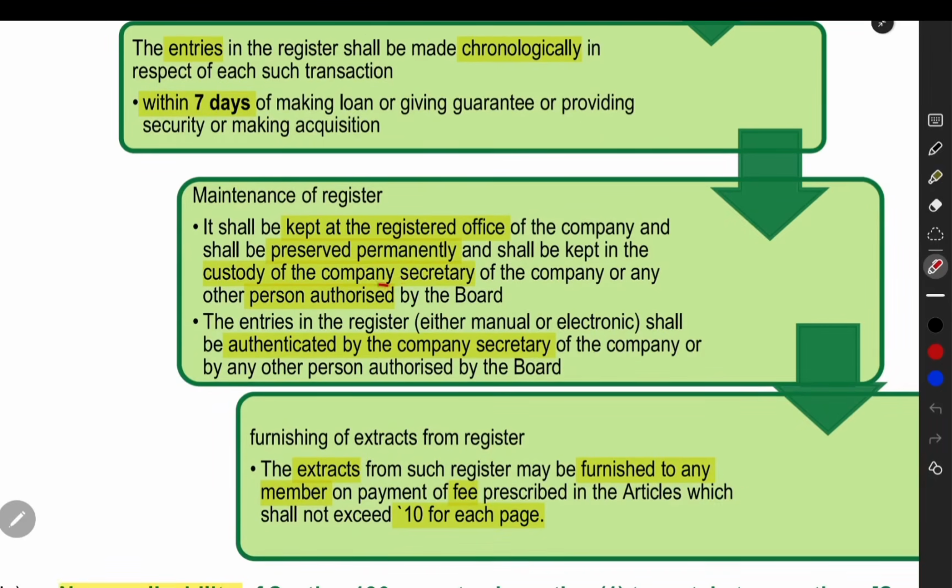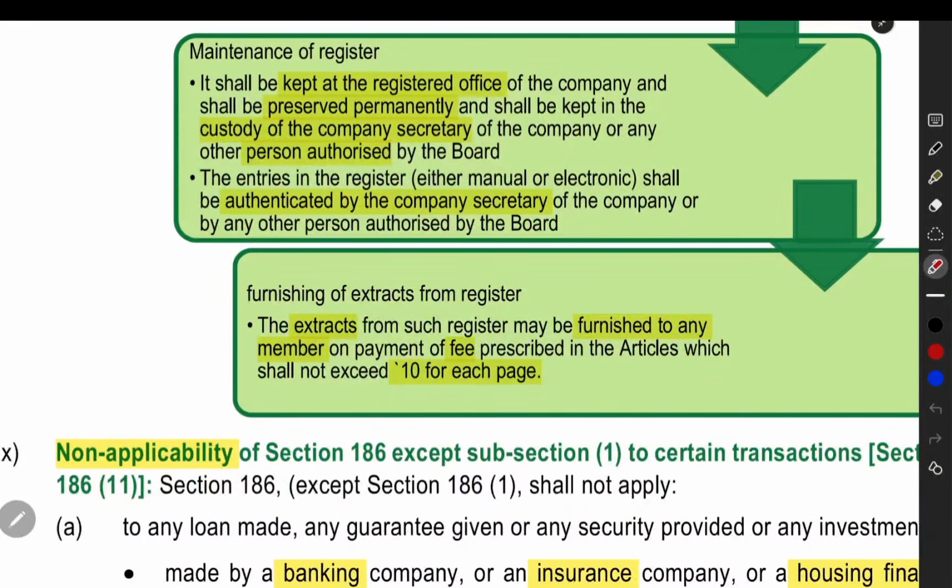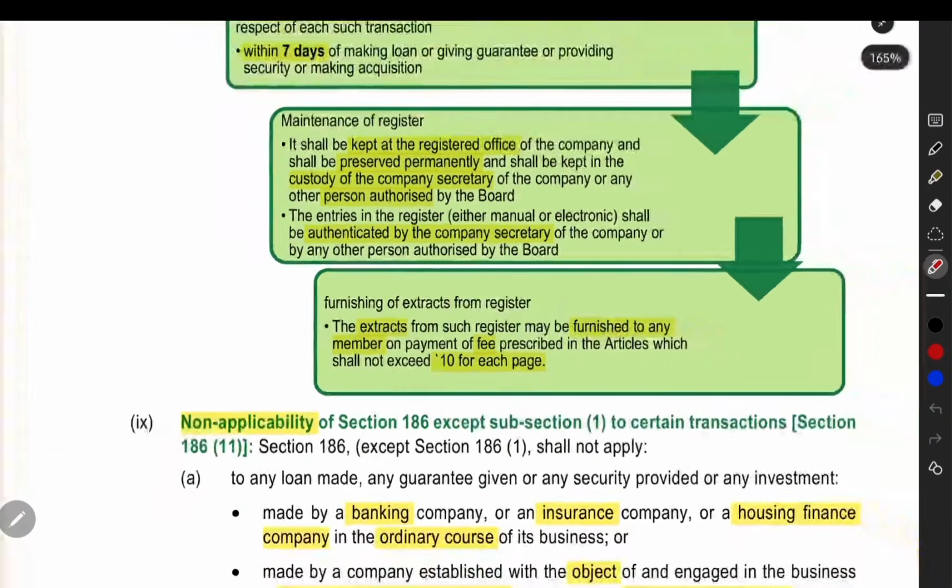It should be under the custody of the company secretary or the person authorized, and whatever entry you are making in that register should be verified and authenticated by the company secretary. If any member or shareholder is asking for information and copies of such register, you have to give it to him. And the maximum fee you can charge is 10 rupees per page, like that it is given.